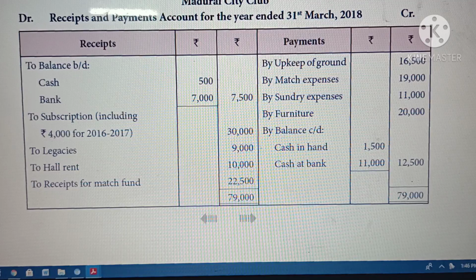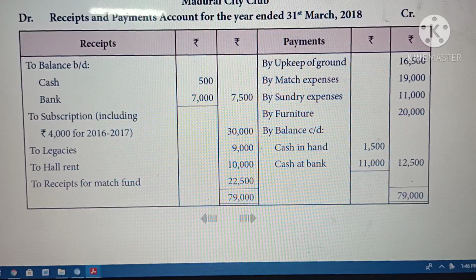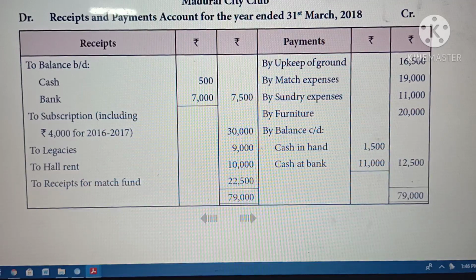There I told you if you receive a special fund, you have to show it on the liability side of the current year balance sheet. On the liability side, you have to show the special fund. From the special fund, any income you have to add, any expenses you have to minus. So in this sum, they are given an income received from match fund. So income means we have to add to the special fund.